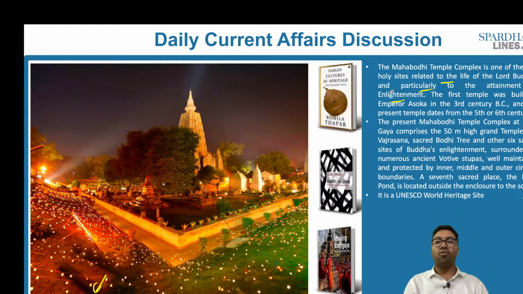So which are the 4 prominent holy sites? One is the Mahabodhi, which happens to be Bodh Gaya. So that happens to be one of the prominent places or holy sites for Buddhism. Which are the other 3 holy sites is what you have to put in the comment section.